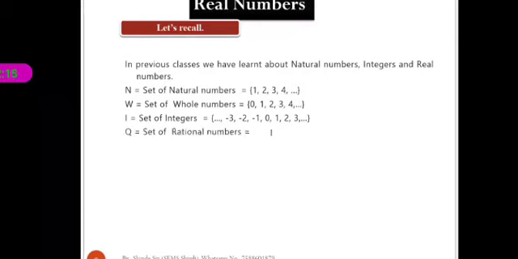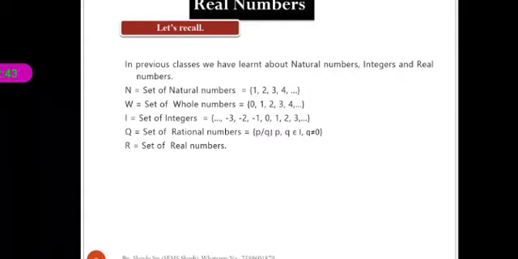Next, capital Q represents the set of rational numbers. The set of rational numbers is equal to, in curly brackets, P by Q such that P, Q belong to the set of integers and Q is not equal to 0.